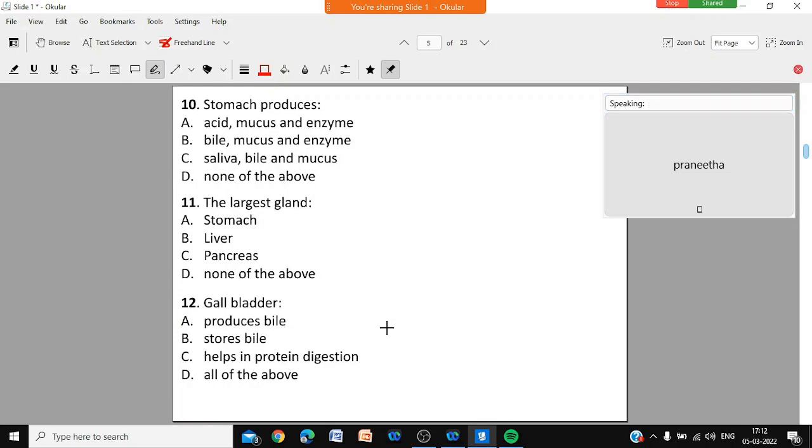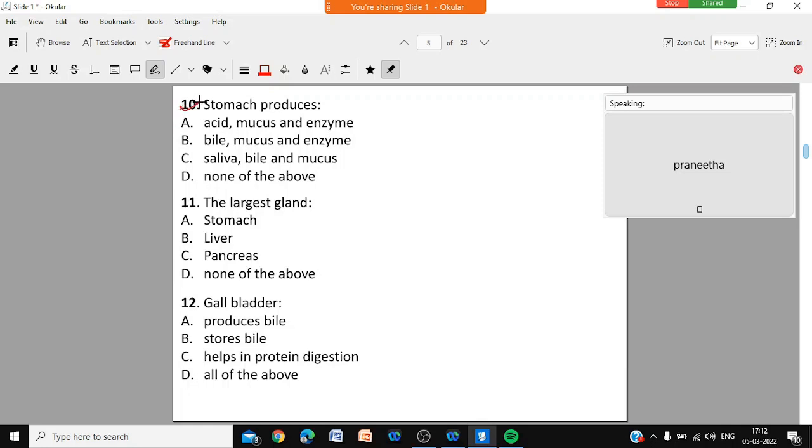Stomach produces acid, mucus, and enzyme, bile, mucus, and enzyme, saliva, bile, and mucus, none of the above. Enzyme means the digestive chemicals. What does stomach produce? Question number 10.